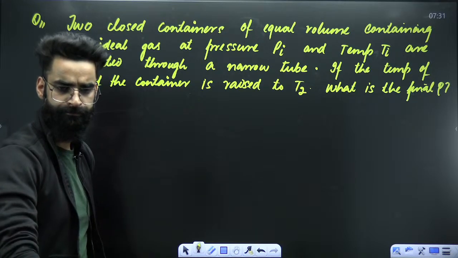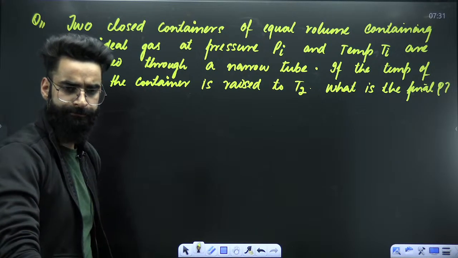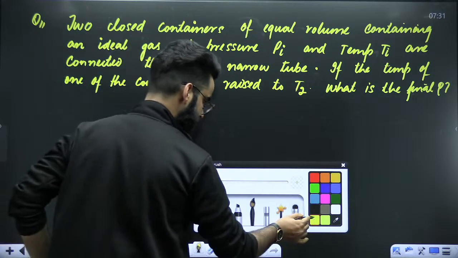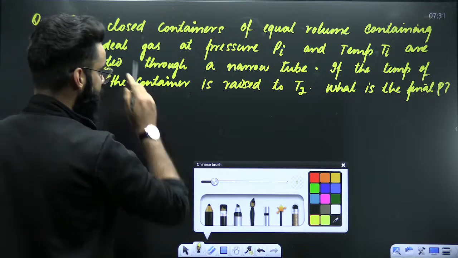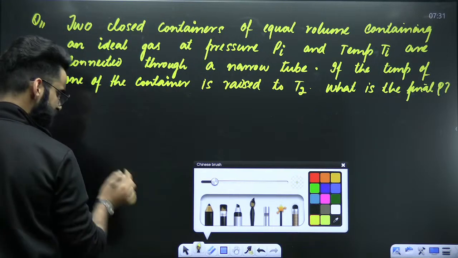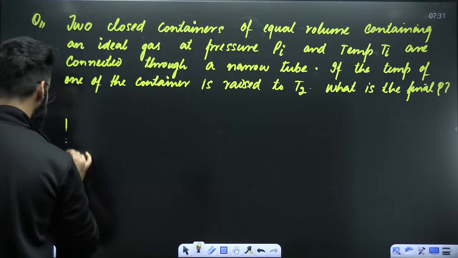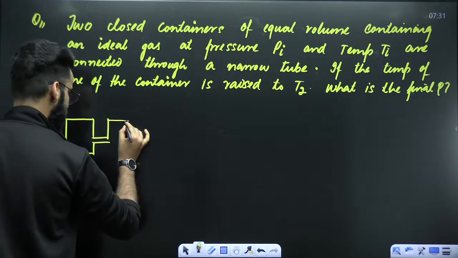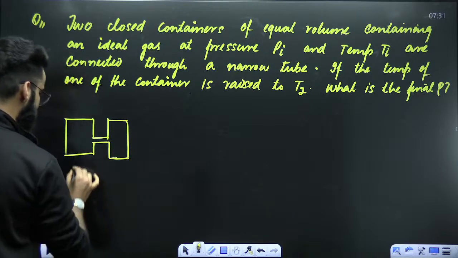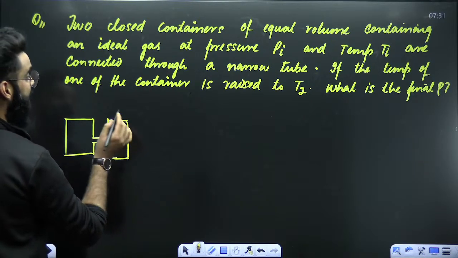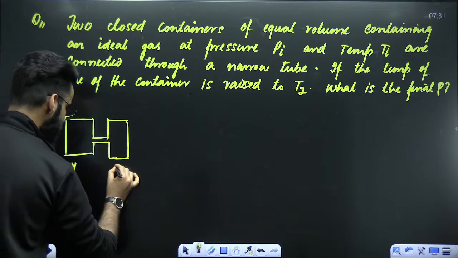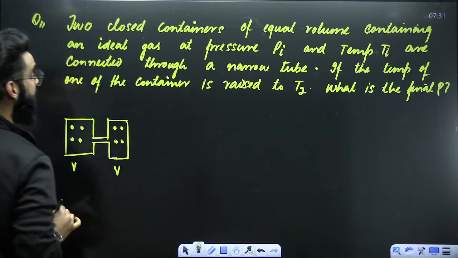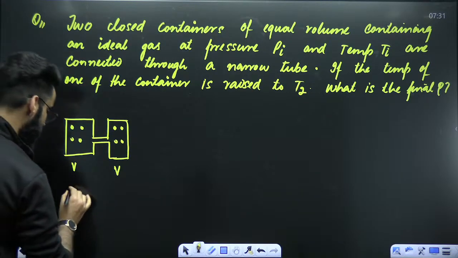What do you think? Let's see what the question is first of all. See guys. Two closed containers of equal volume. So we have got two closed containers which are of equal volume. All right. So these are, for example, two closed containers which are of equal volume, right? Volume of this container is, for example, V. Volume of this container is V. And these containers contain ideal gas at pressure Pi and temperature Ti.